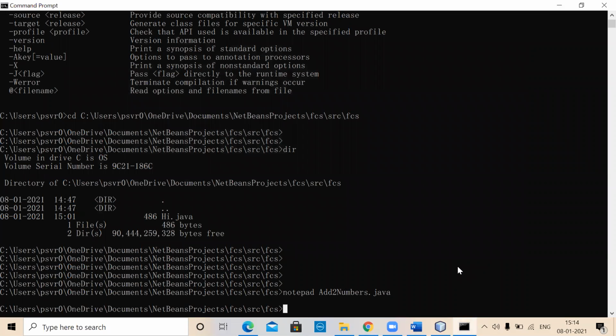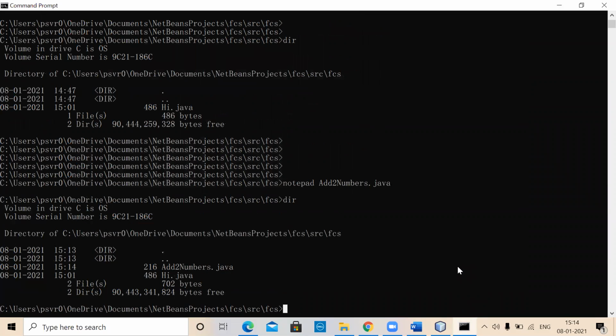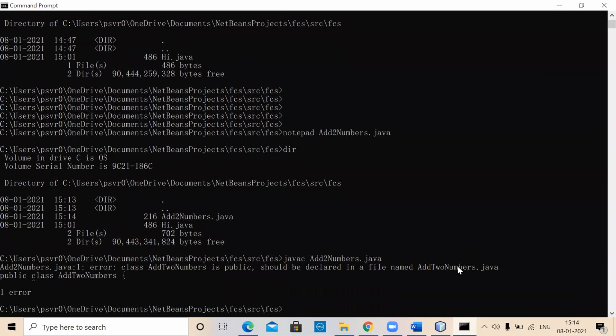Now, if you take a look here directly, there are two files: hi.java and AddTwoNumbers.java. Now I'm not using any of the NetBeans help, right? So straight away you say javac followed by AddTwoNumbers.java. This is how you can actually compile. So what is it saying? Class is public, should be declared in a file named this thing.